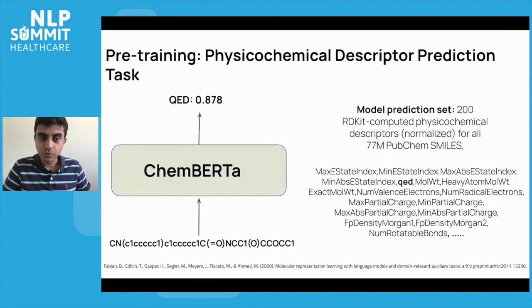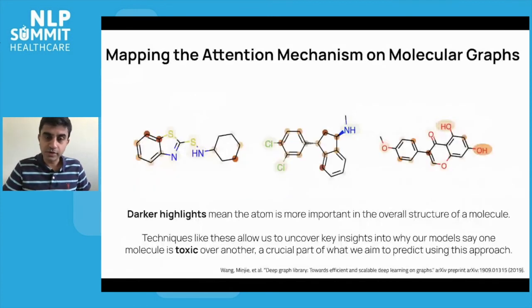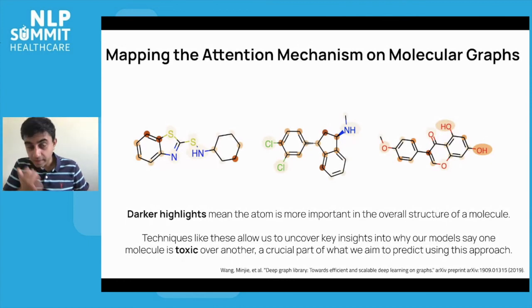We've also done some work on visualizations. We're trying to understand how our methods actually make the predictions that they do. So we've been able to use various highlighting techniques to look at core atoms that contribute to our model predictions.